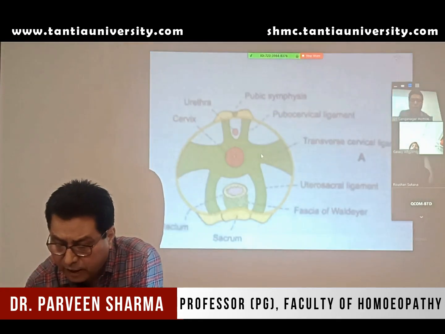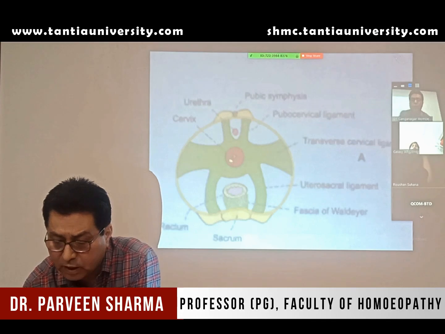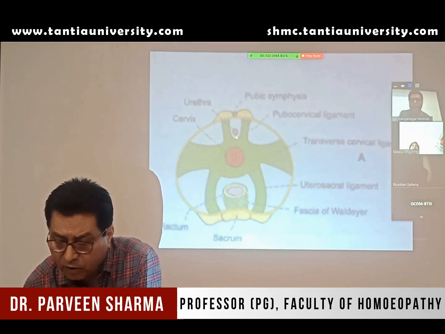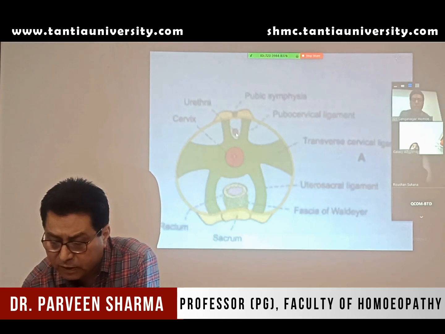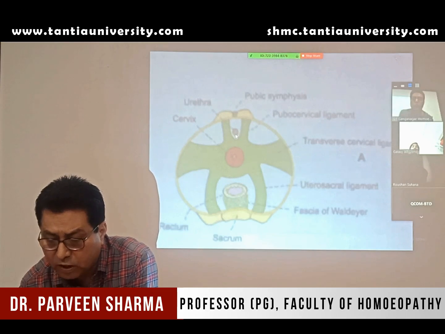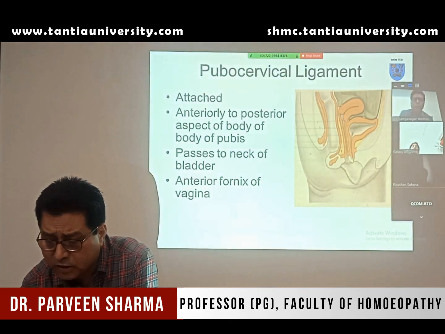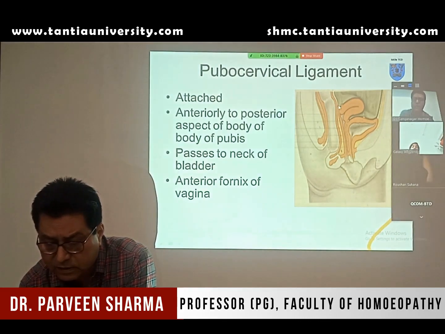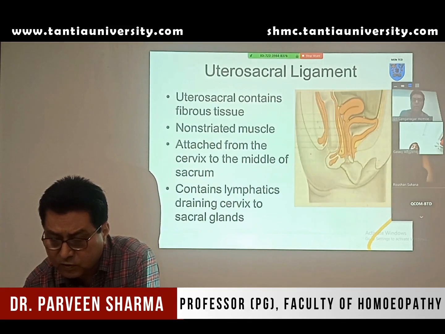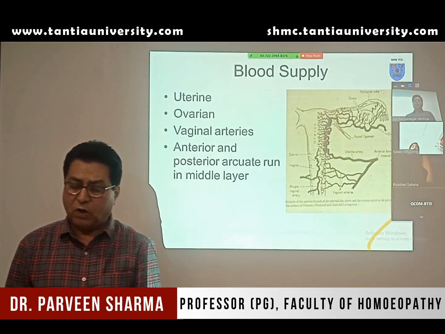So all these names that I am telling you are the true ligaments. They give support to the uterus. Other than that, the urethra also contains some smooth muscle, and within the vagina also there is smooth muscle, which gives support to the uterus. So these are the various supports of the uterus. Pubocervical ligament, as the name indicates, between the pubis and cervix, transverse ligament, uterosacral ligament. So those are the true supports of the uterus.